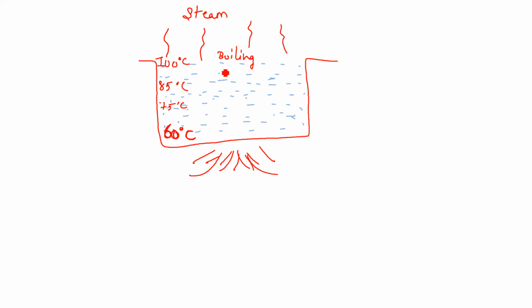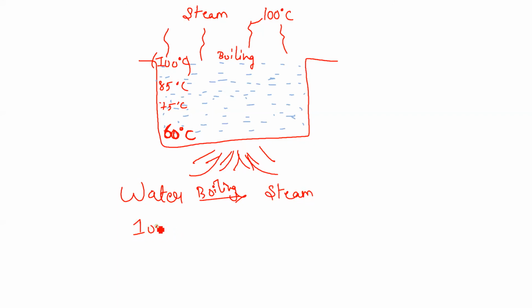When you measure the temperature of the water at the uppermost layer, you will get that its temperature is 100 degrees Celsius. And if you measure the temperature of the steam which is formed, you will see that its temperature is also 100 degrees Celsius. So here water is boiling to steam, but their temperatures are the same. No change in temperature is seen here.